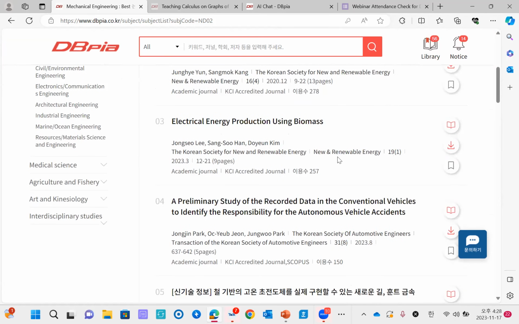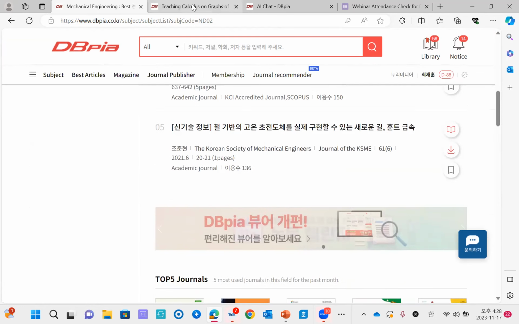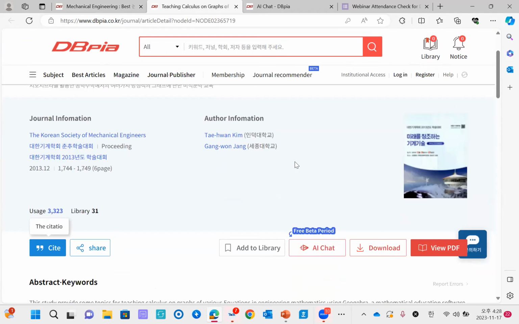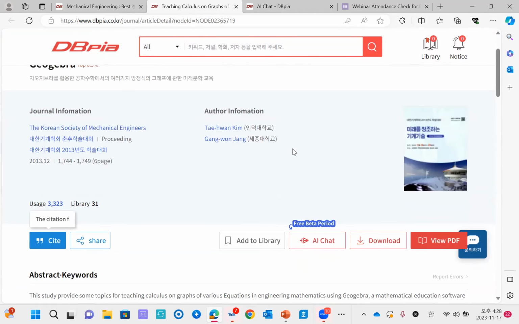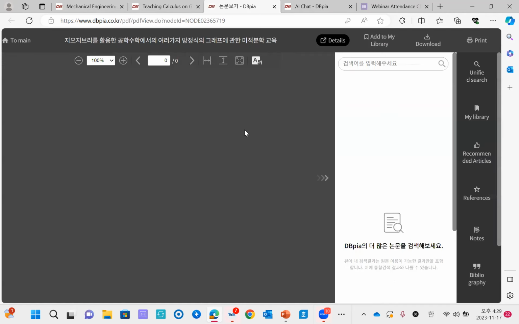And let's see one of these contents here. Let's click contents and let's say we want to search this content. And as you can see, there are many buttons here. You can just simply download the content and use it, but you can also use our contents by clicking View PDF. If you click it, then we will go to the Web Viewer page of DBpia.